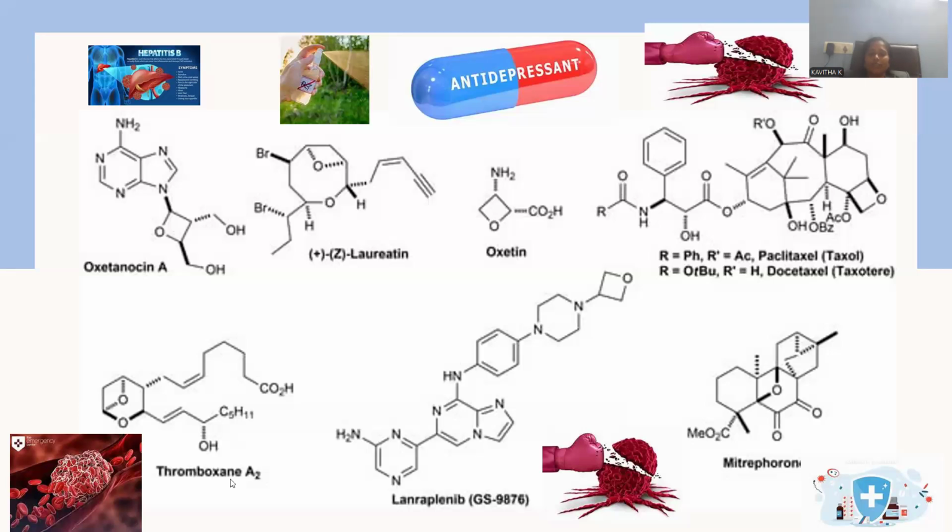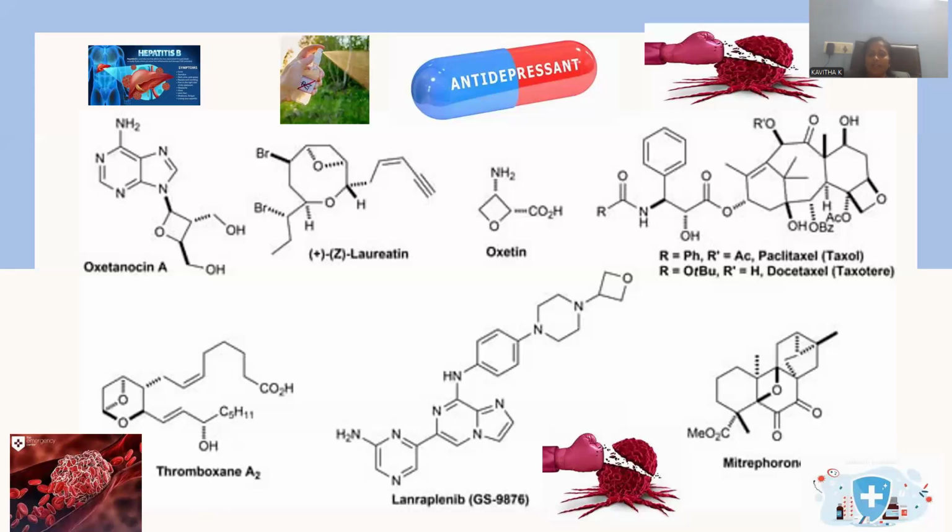In order to avoid that, at that instant blood clotting is required. So the drug which is effective for this clotting of the blood, especially in surgery conditions, injury conditions, and wound conditions, thromboxane is the effective drug with this oxetane at its core.